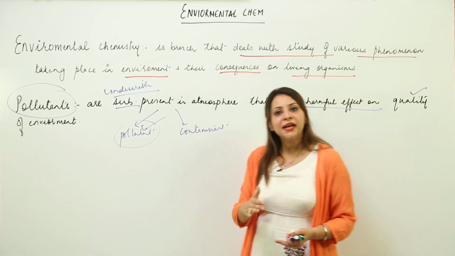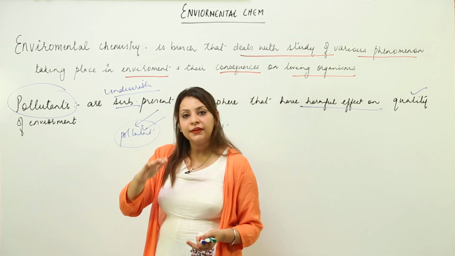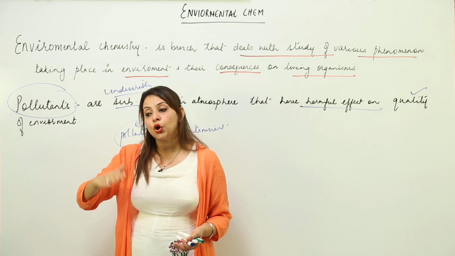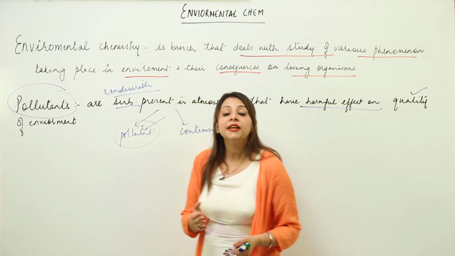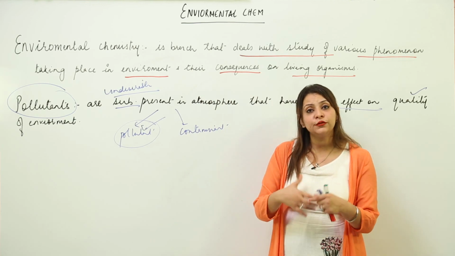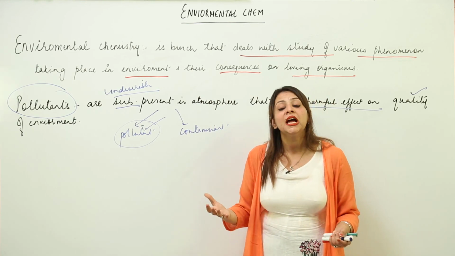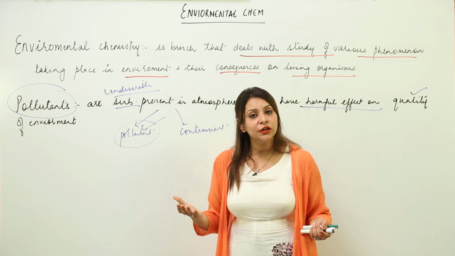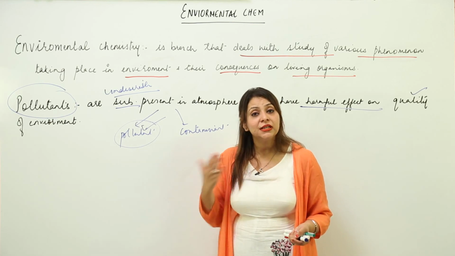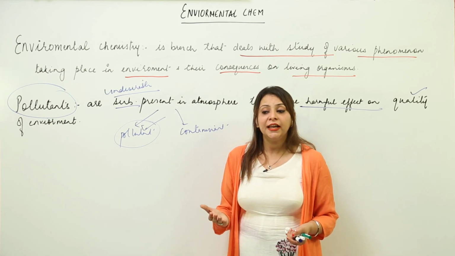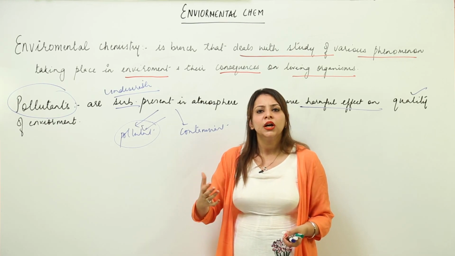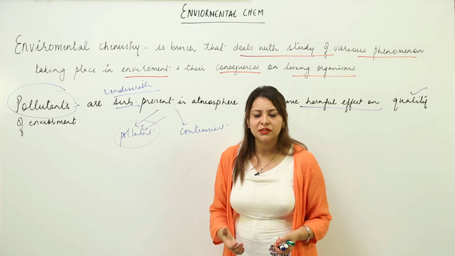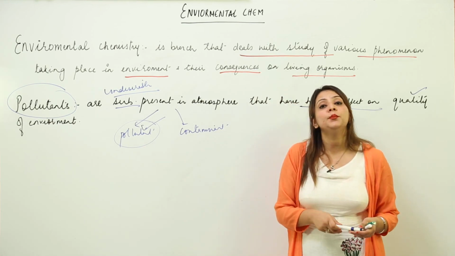But if carbon dioxide increases from a given level, we know that it is also a greenhouse gas and it causes a greenhouse effect. And if the greenhouse effect is there, it will cause global warming, and we are aware of the consequences: it can disturb the ecological balance and it can melt the glaciers. We have many adverse effects it is going to put on the environment. So that means CO2 is a pollutant.